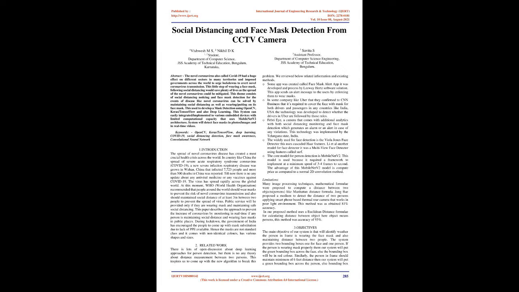At this moment, WHO, the World Health Organization, recommended that people around the world should wear masks to prevent the risk of novel coronavirus transmission and should also maintain a social distance of at least 3 m between two people to prevent the spread of the virus. Public service will be provided only if they are wearing masks and maintaining safe social distancing. This paper describes the approach to prevent the increase of coronavirus by monitoring in real time whether a person is maintaining social distance and wearing a face mask in public places.